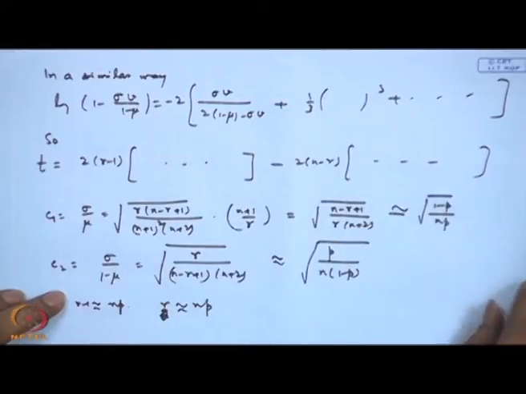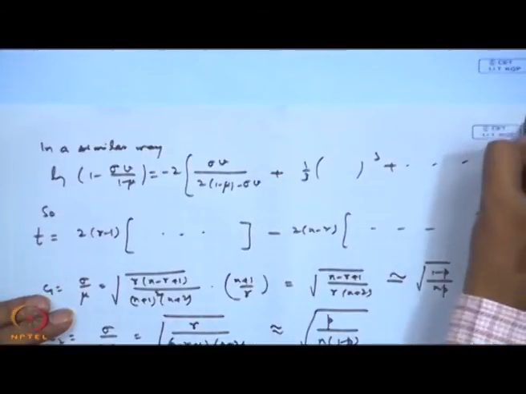So, let us substitute here. So, what I get, t, there are some more terms that will be appearing here. Let me write it here.